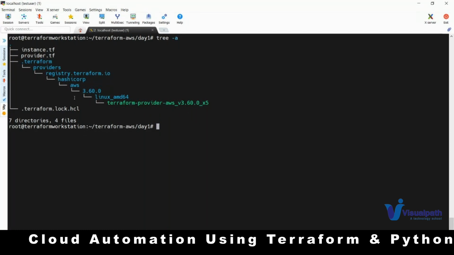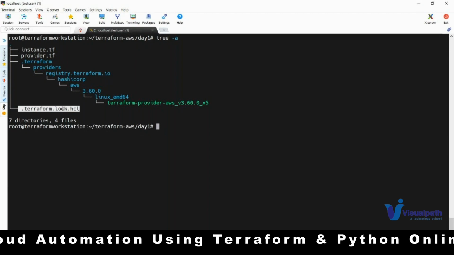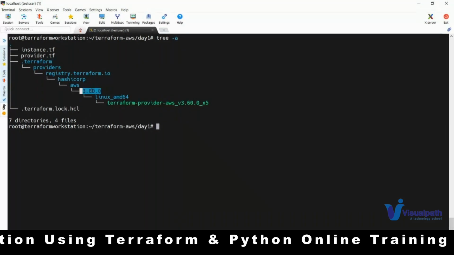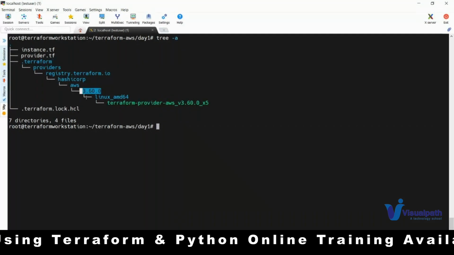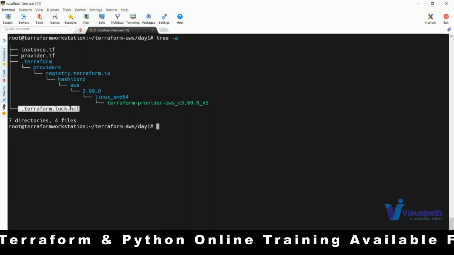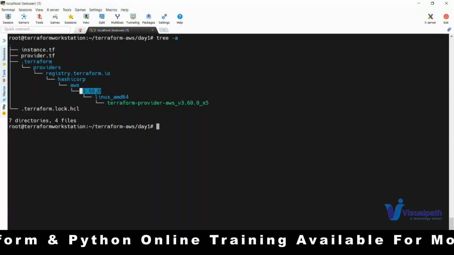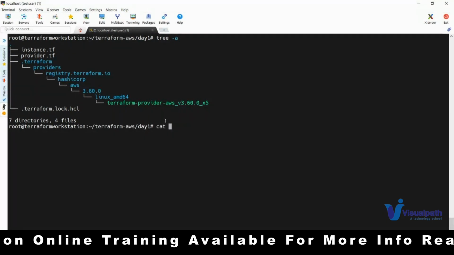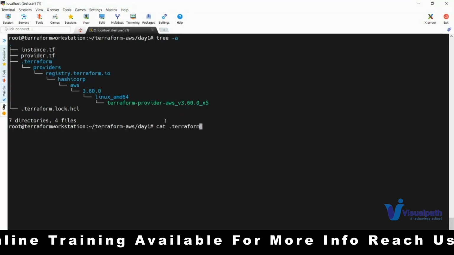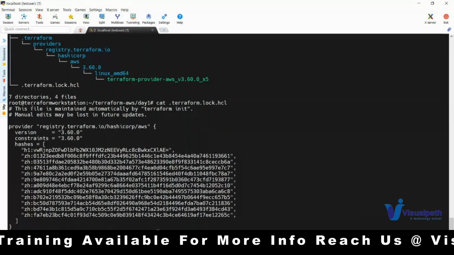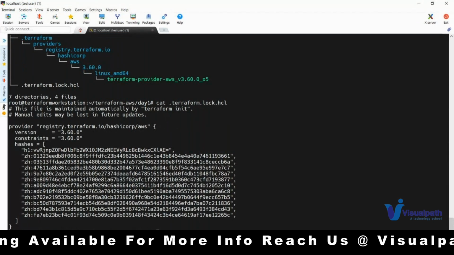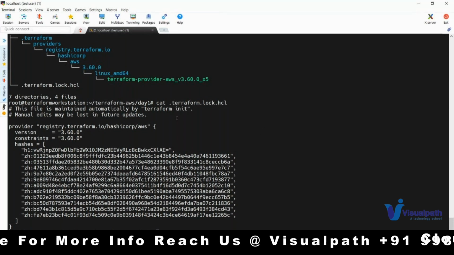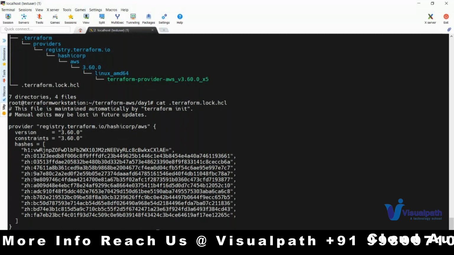And this file is the dependency lock file, which means that the hash code version details of the particular plugin version you downloaded will be stored in this file. Now if you want to see that .terraform.lock.hcl file, you can see the hash codes. We'll discuss this in a later session: what this hash code is, why it is needed, and do not modify this file manually. This is clearly stated in the comments of the file.